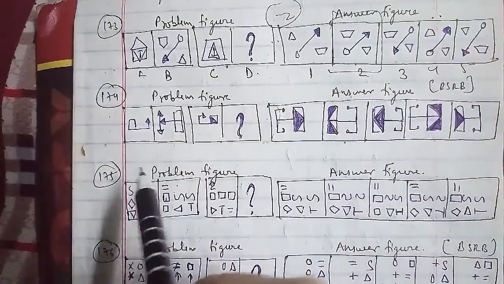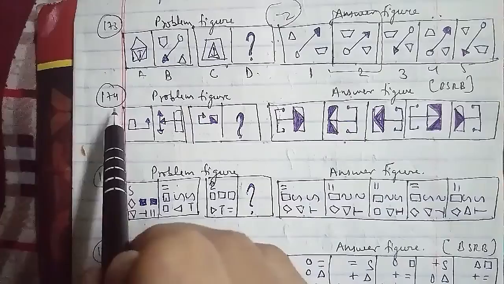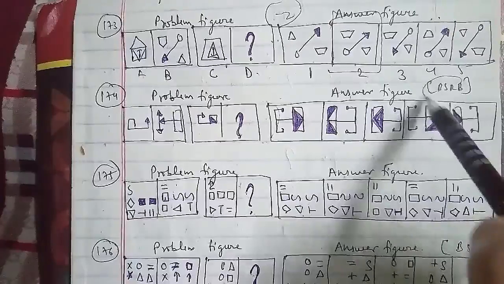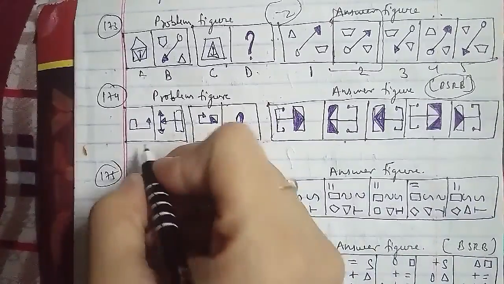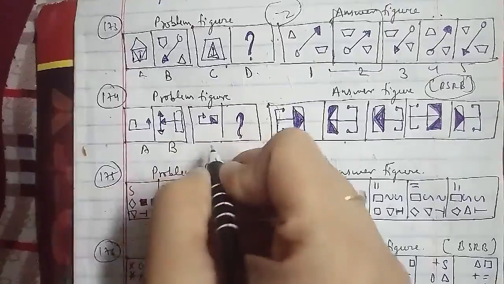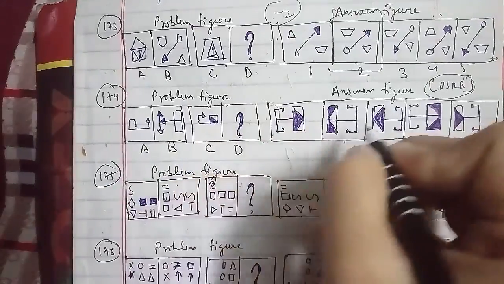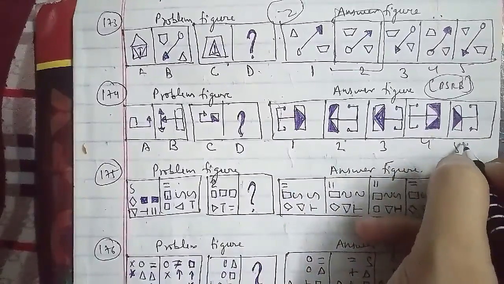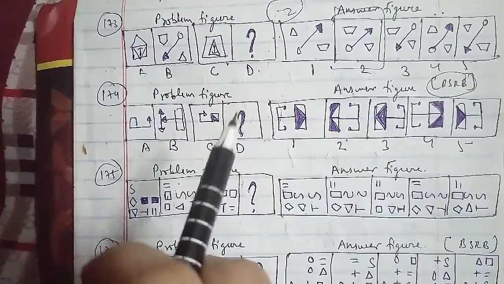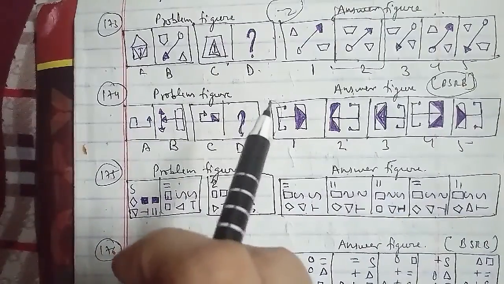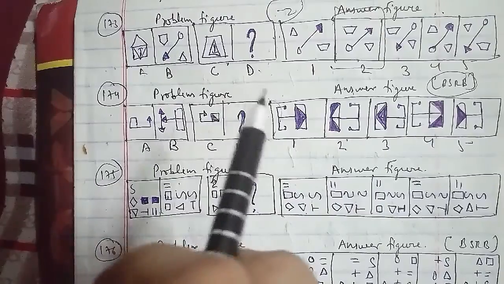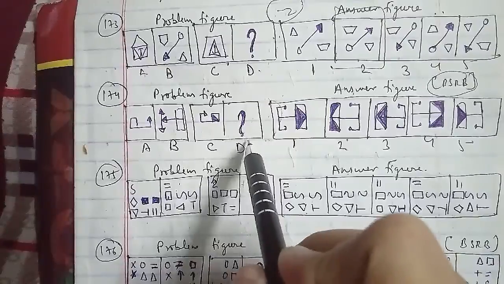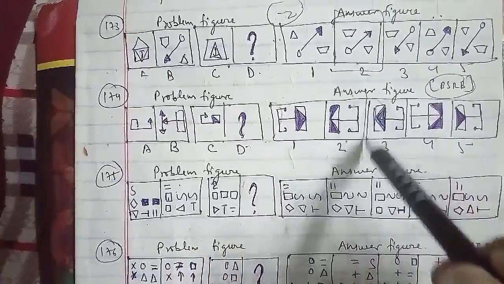Let's go ahead with the other question, the 174th question of the session. These were the problem figures, and these were the answer figures, which were asked in a BS examination paper, named A, B, C and D, and 1, 2, 3, 4 and 5 respectively. In the same case, the figure gets laterally inverted, and the inverted image of the figure gets attached to it. So the figure we have to find out, the D figure here, the right answer for this question is the third figure as well.